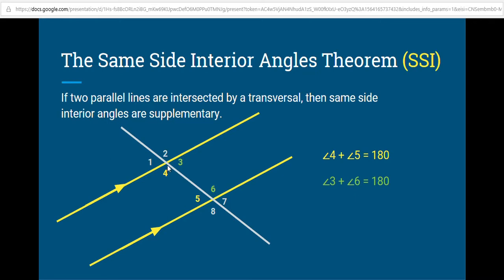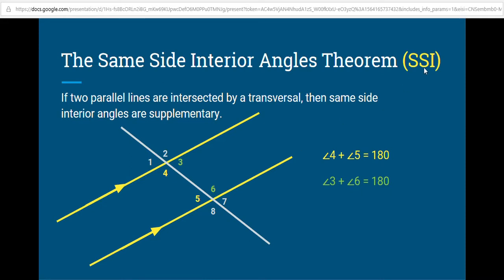We'll use that over here. So 2 and 4 are congruent. 4 and 6 are congruent. 6 and 5 are a linear pair, so 6 plus 5 add up to 180. 6 and 4 are congruent by the alternate interior angle theorem, which means that if 6 plus 5 adds up to 180, then 4 plus 5 adds up to 180. So that is just a kind of quick proof of the same side interior angle theorem as well.